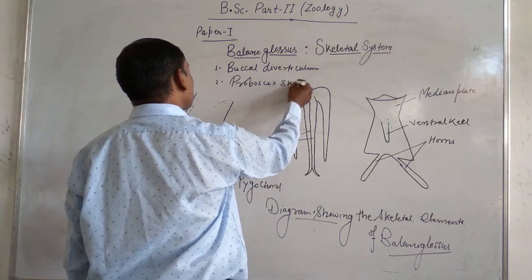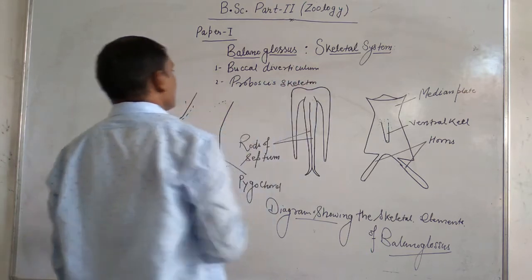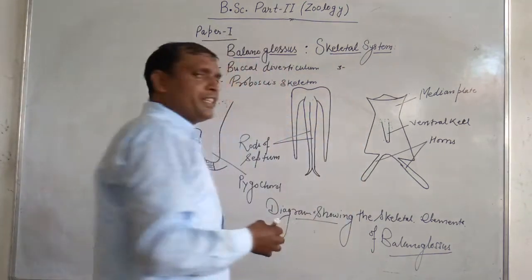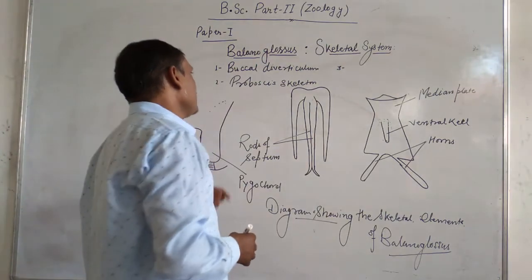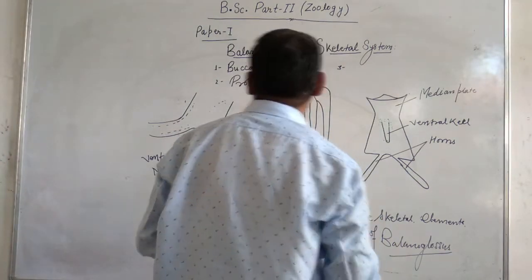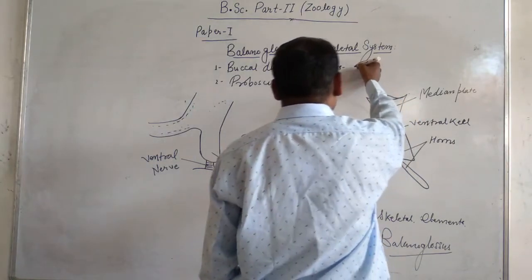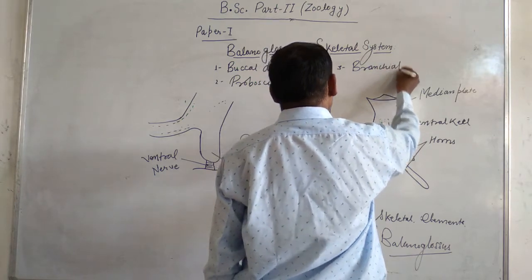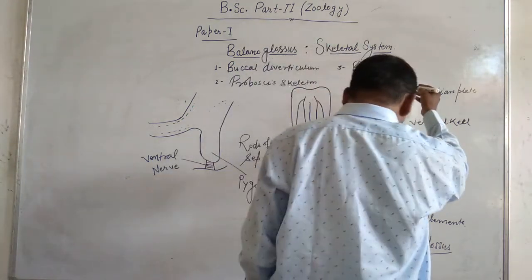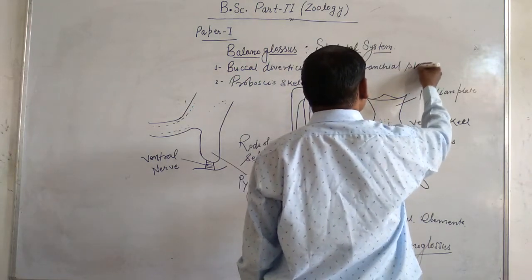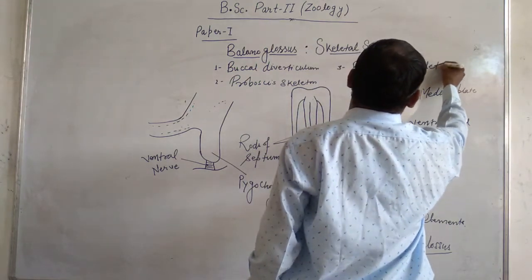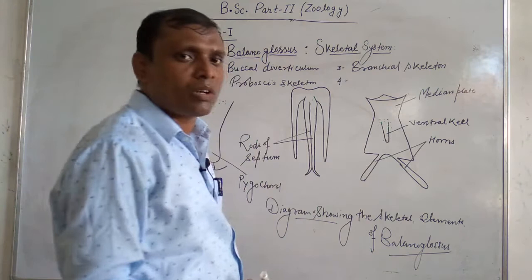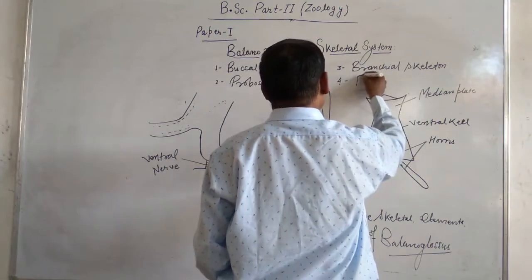The third structure that is present in the body of Balanoglossus that performs the function of skeletal system is branchial skeleton. And the fourth one is called pygochord.